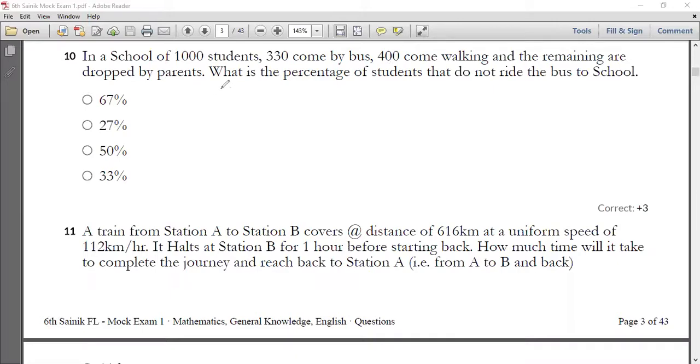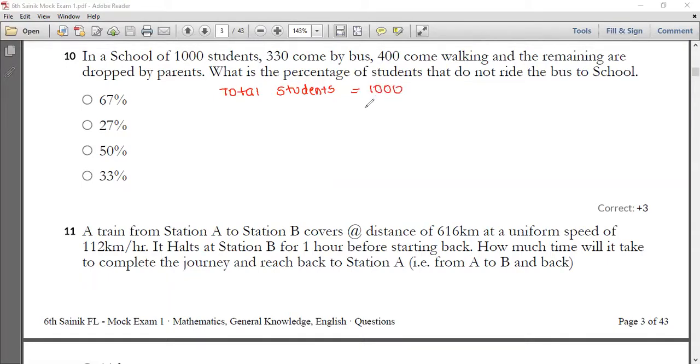So let's go with the solution of this. So how many students are we having? First, let's write the total students, which is equal to 1,000 students, as given in the question.